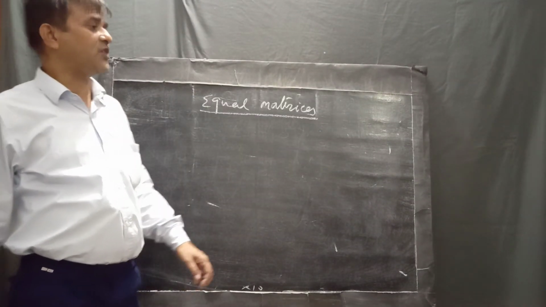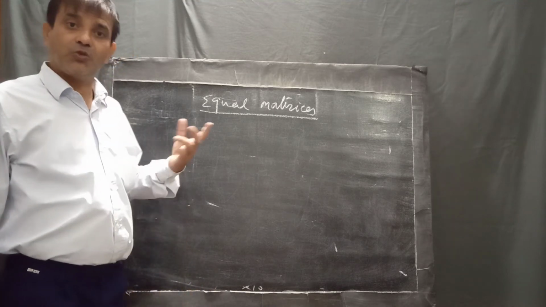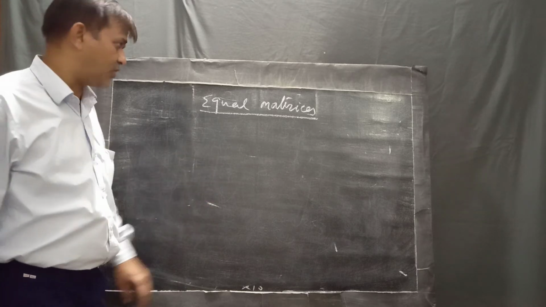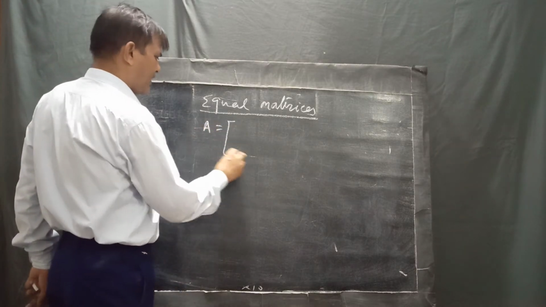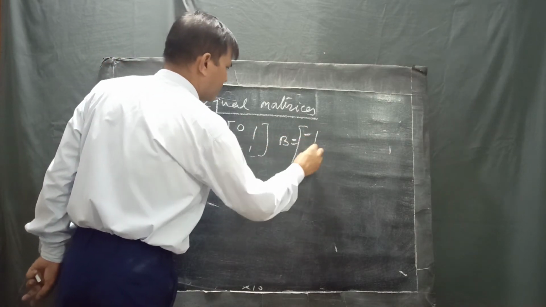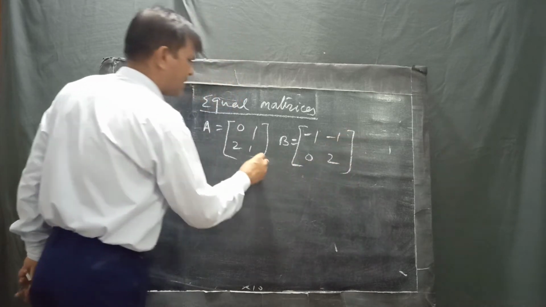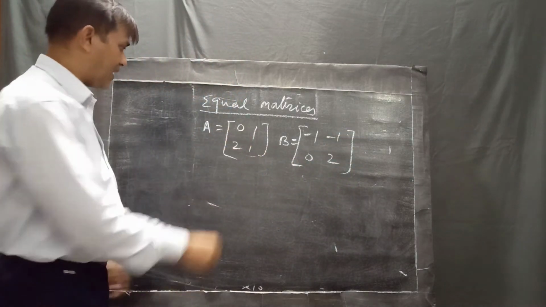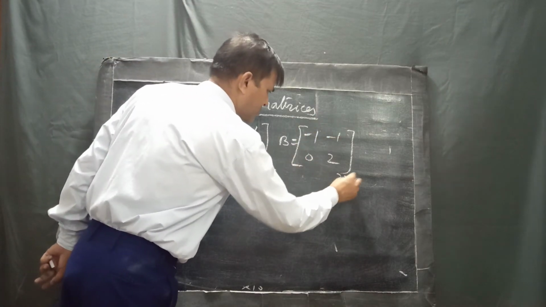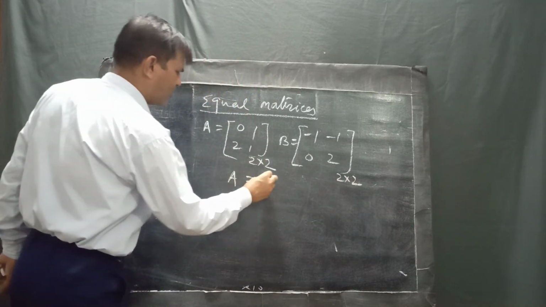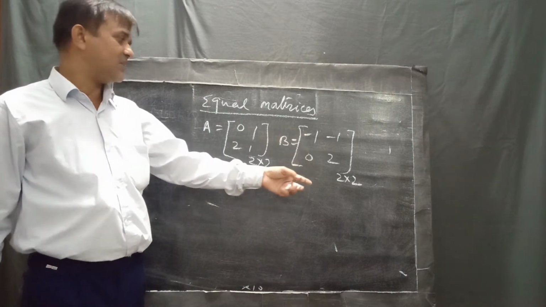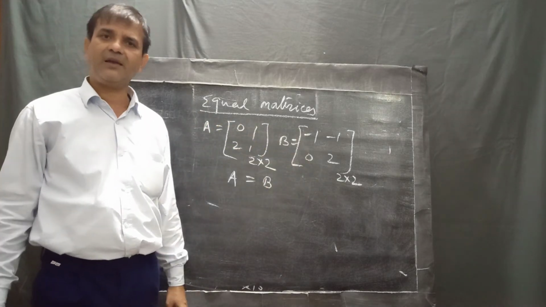Next, what do you mean by equal matrix? If two matrices are given and the order of the matrices is the same. For example, matrix A is 0 1 2 1 and there is a B matrix -1 0 -1 2. The order of matrix A is 2 into 2, and the order of matrix B is also 2 into 2. It means matrix A is equal in order to matrix B. So if the order of the matrices is the same, they are known as equal matrices.